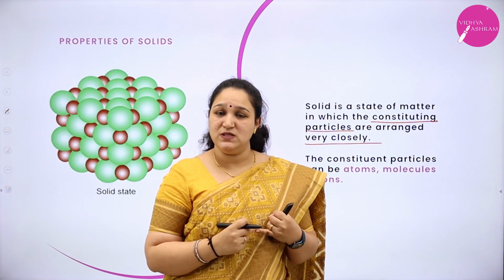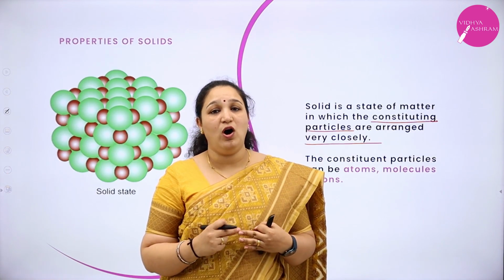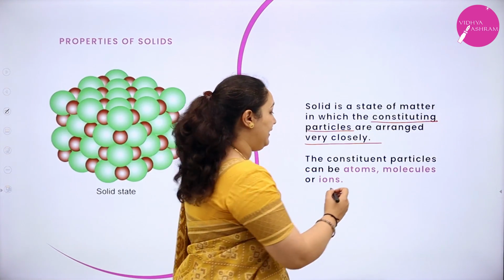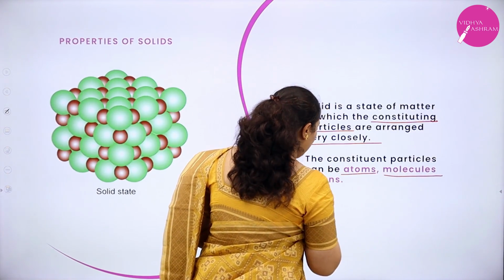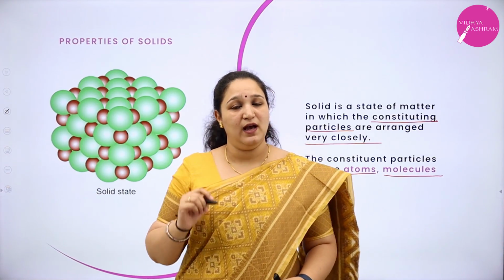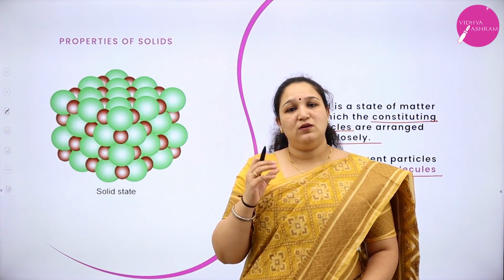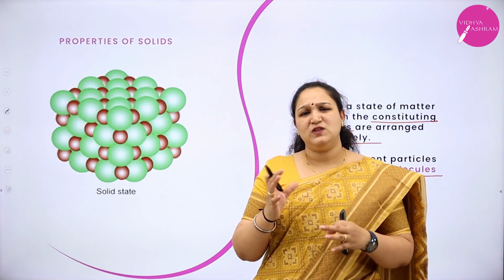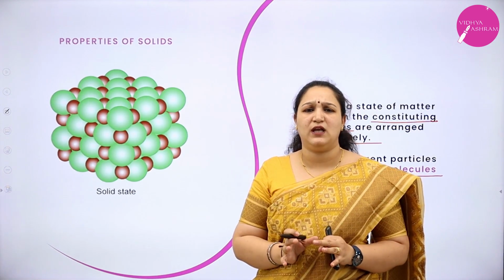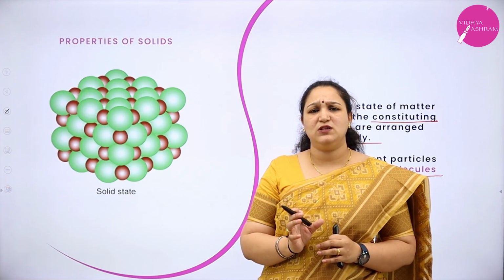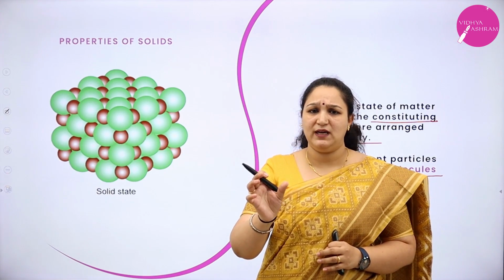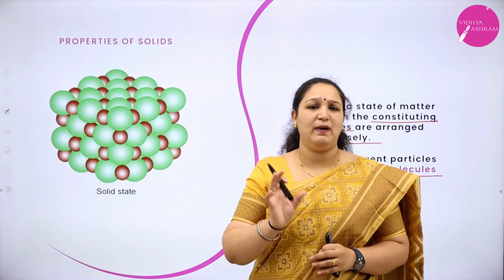They can be atoms, molecules, or ions. So this is why we are using the word constituent particles. The solid can be made up of any of these three. So collectively I am using the word constituent particle or constituting particle.